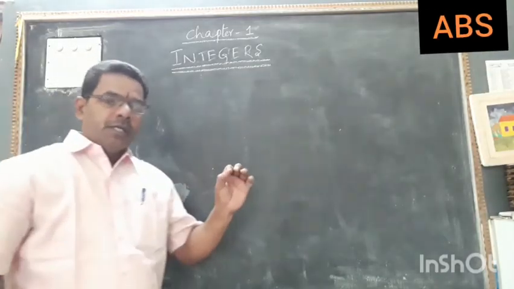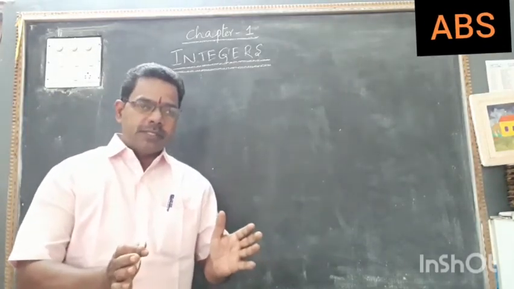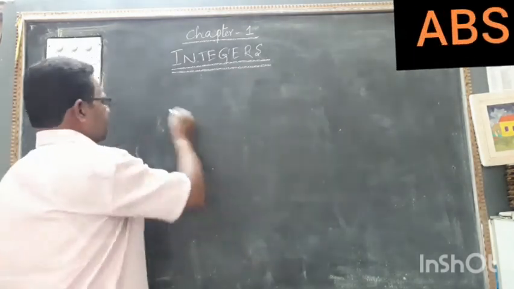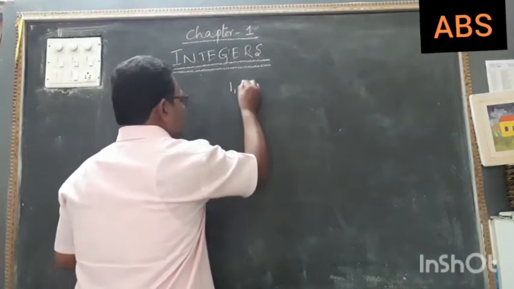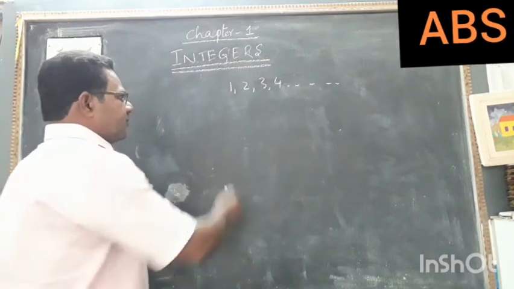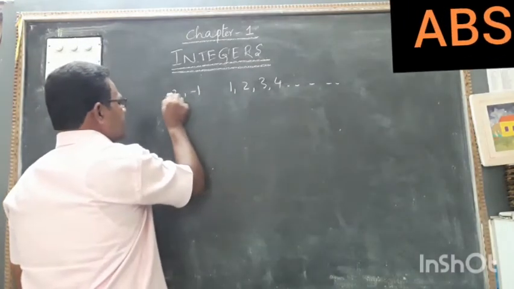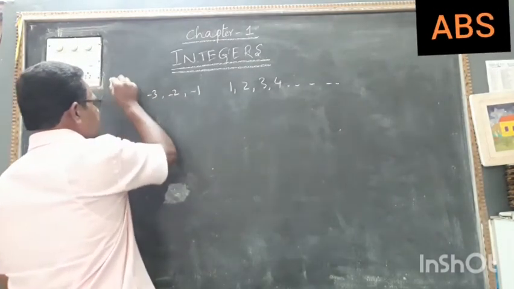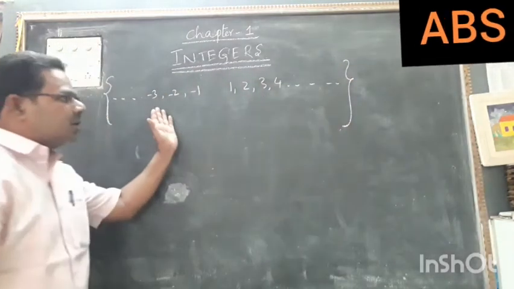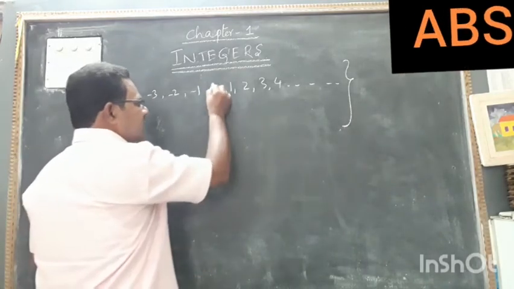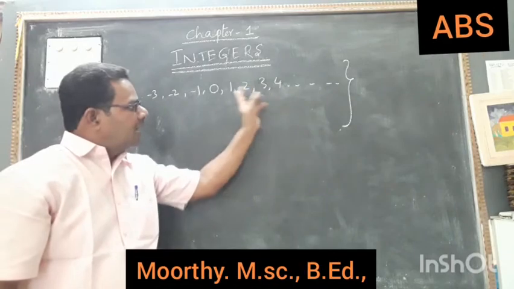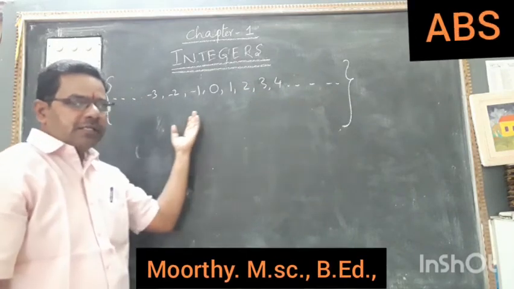Okay children, if we combine the positive natural numbers and negative natural numbers, what will happen? We shall see. This is 1, 2, 3, 4 and so on. These are the natural numbers I told you. And minus 1, minus 2, minus 3 and so on. These are the negative natural numbers. In between positive and negative numbers, we can write another number, that is 0. So 0 is the middle of the number line, and these are positive numbers and these are negative numbers.